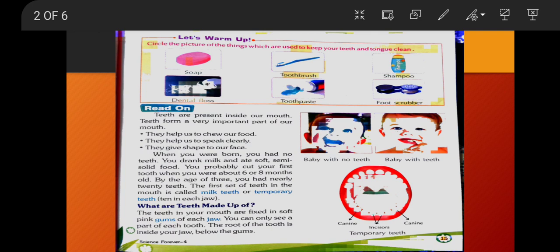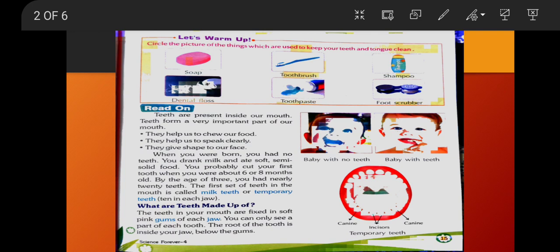First picture is soap. Second picture is of toothbrush. Third picture is of shampoo. Fourth picture is of dental floss. Fifth picture is of toothpaste. And sixth picture is of foot scrubber. So we can easily find the things which are used for cleaning of teeth and tongue. First is toothbrush, second is dental floss, and third is toothpaste.